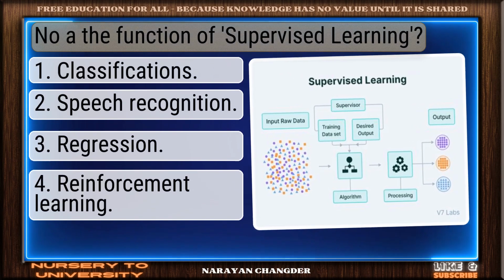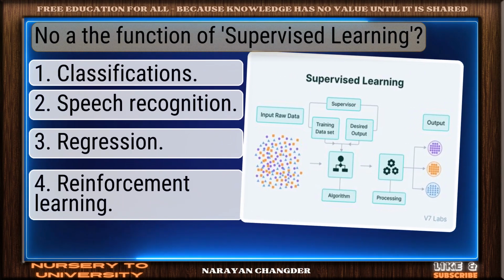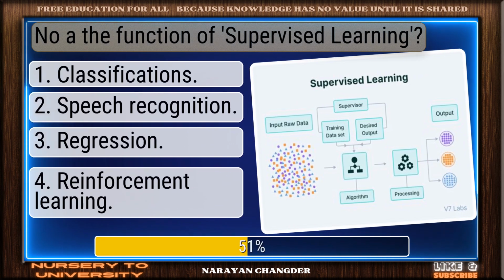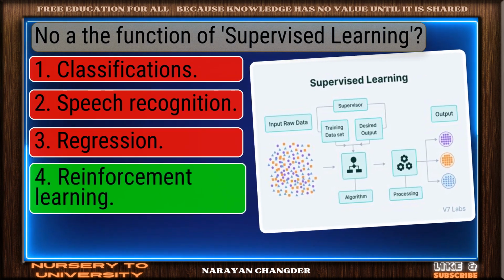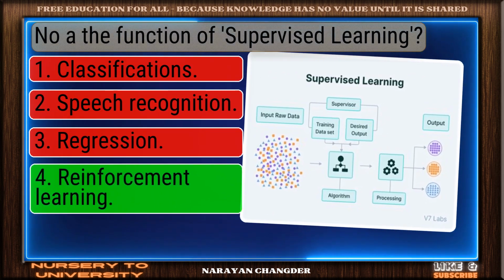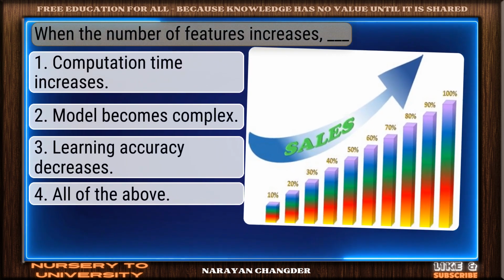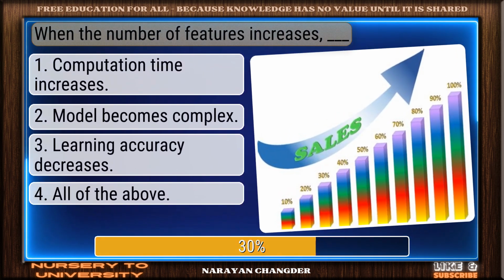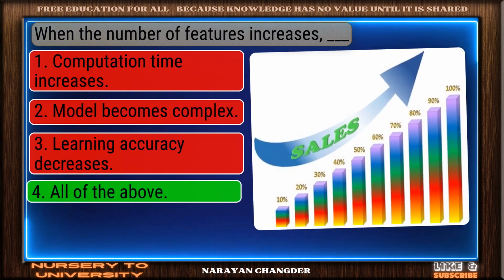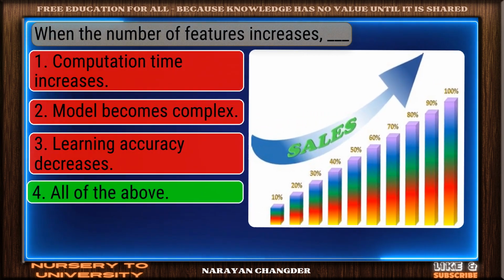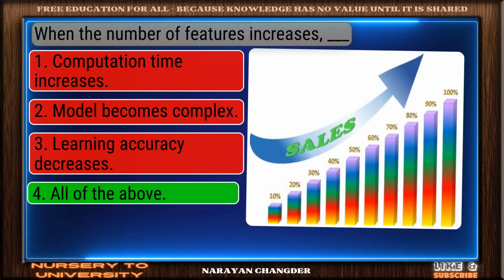Question number 1. Know the function of supervised learning. Sharp thinking. Reinforcement learning is the right choice. Question number 2. When the number of features increases, dash. Solid response. All of the above is a valid choice.